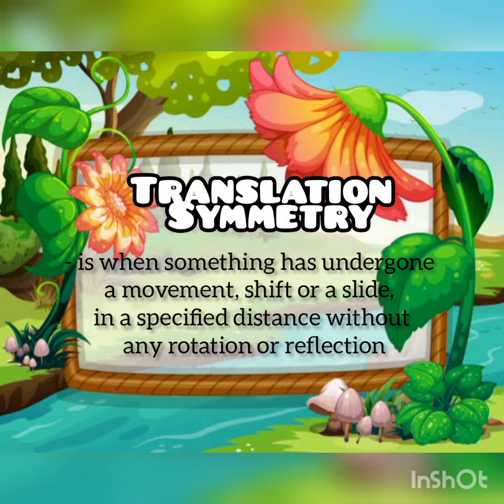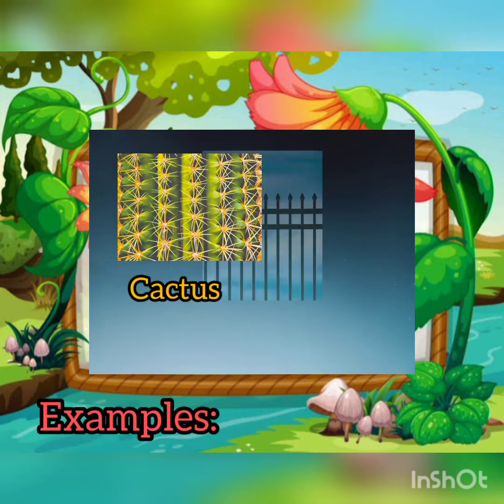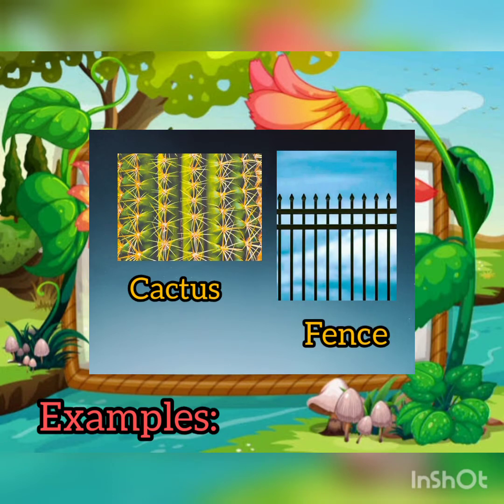Translation symmetry. So it is when something has undergone a movement, shift, or a slide in a specified distance without any rotation or reflection. Examples are cactus and fence.